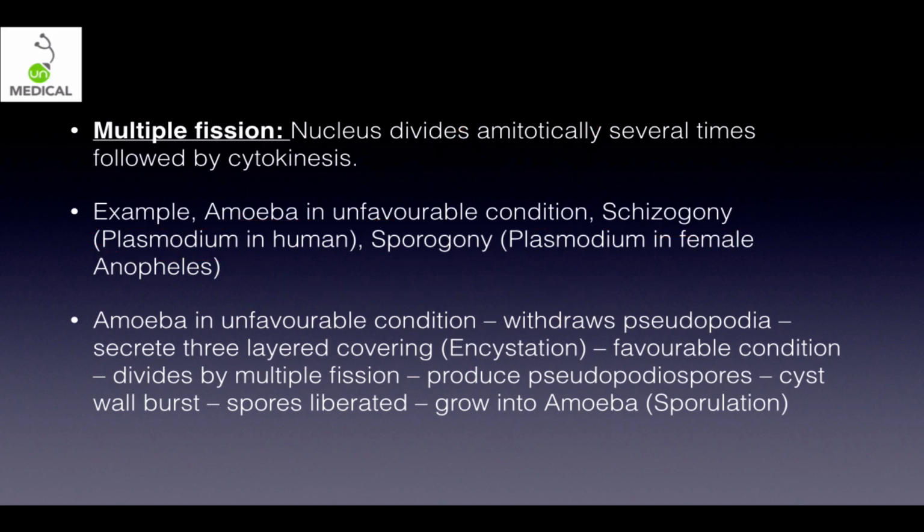तो amoeba में कैसे होता है? See, amoeba faces an unfavorable condition. It can be a very salty environment or a very cold environment. So ये क्या करता है? इसके जो false feet होते हैं, the false feet of amoeba are called pseudopodia. They are withdrawn, and finally it secretes a 3-layered covering around it, which is called encystation.